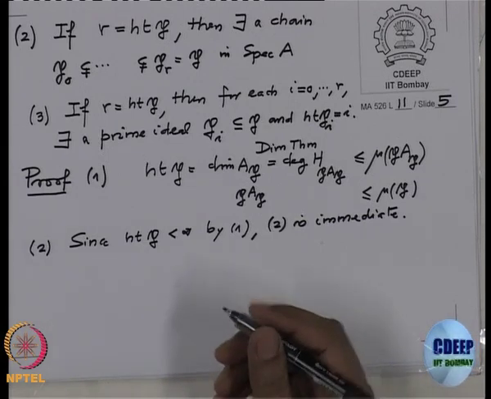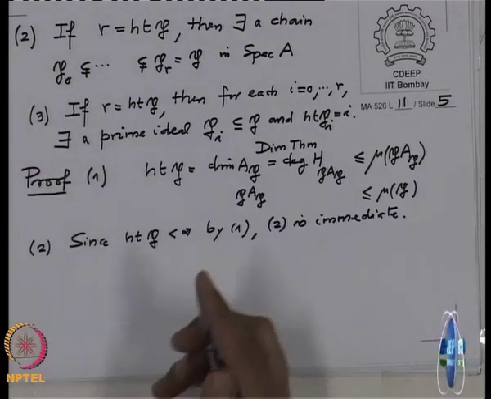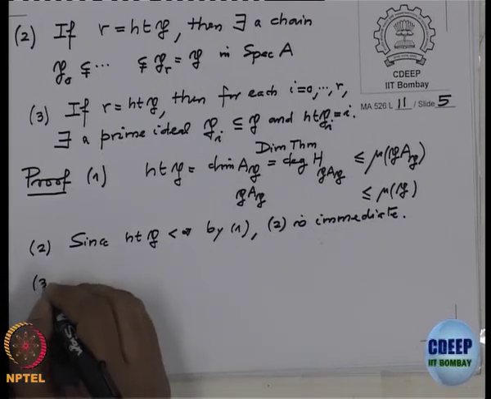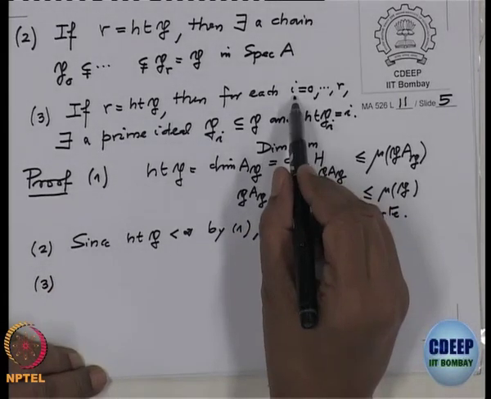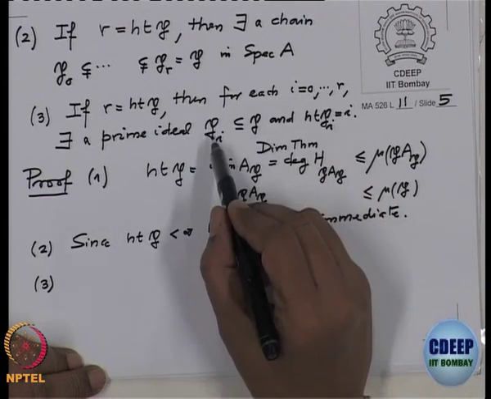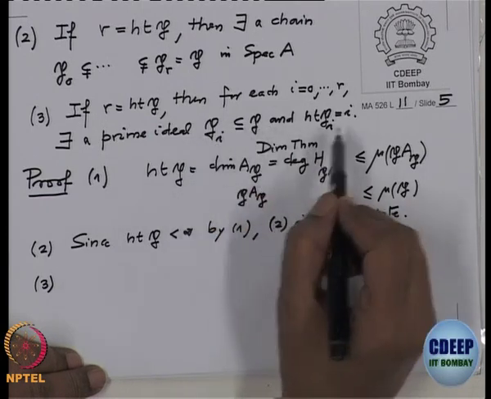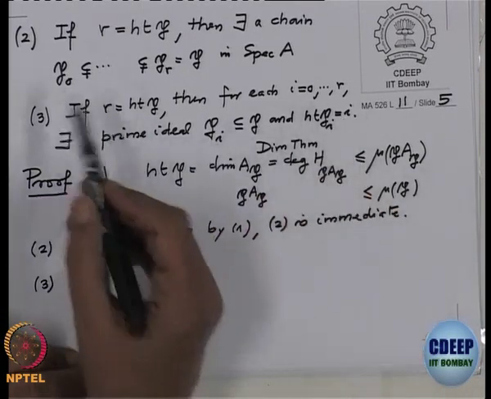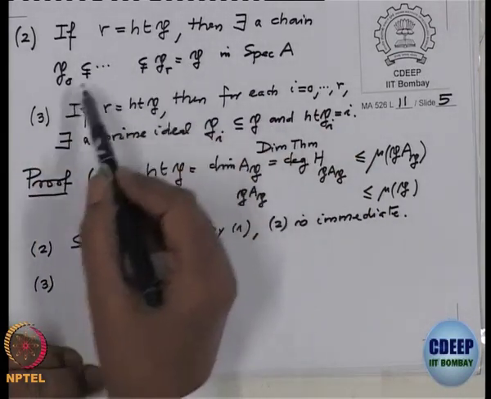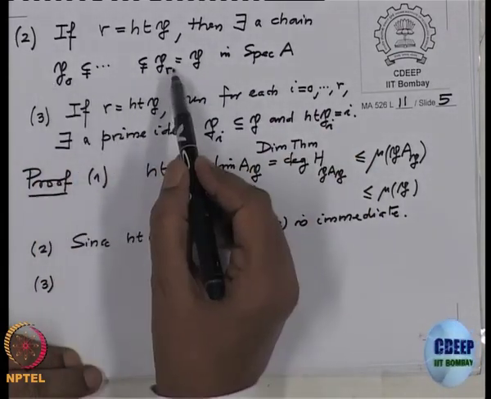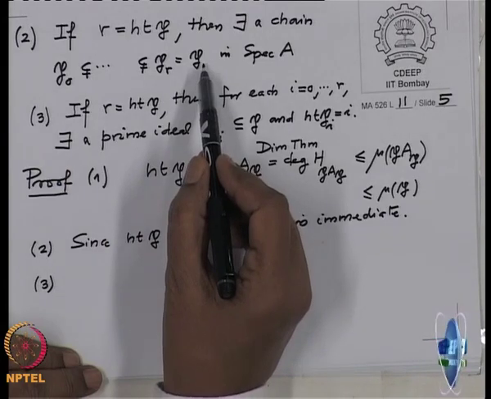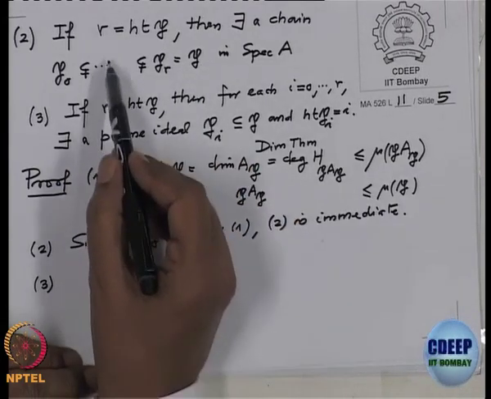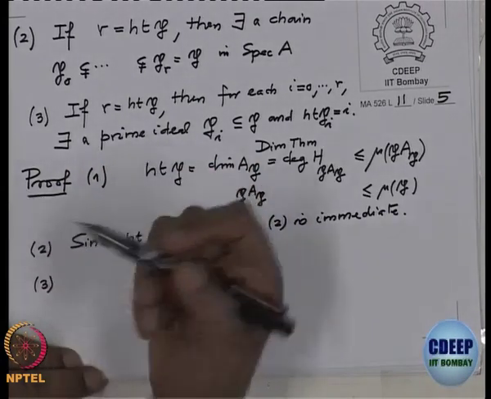Okay. So, 2 is clear, and 3, you want for each i some prime ideal which is contained in P of height i. But you see, 2 says if r is the height, there is a chain like this of length r and the last one is P. So, if I take Pi here, the height will be i, that is obvious.